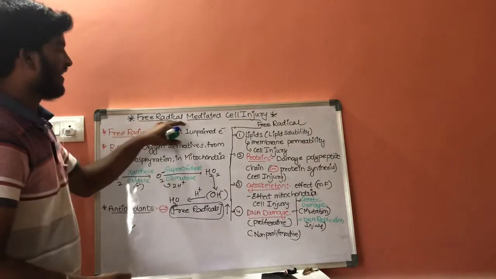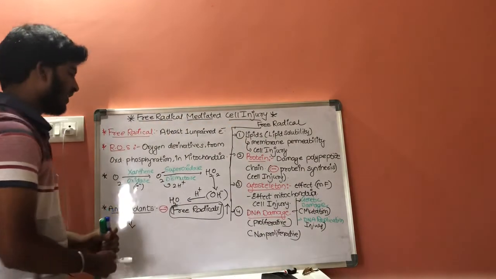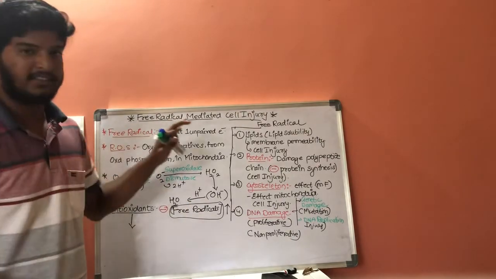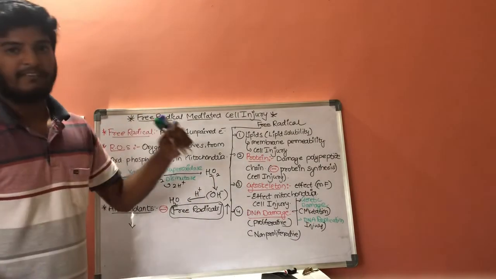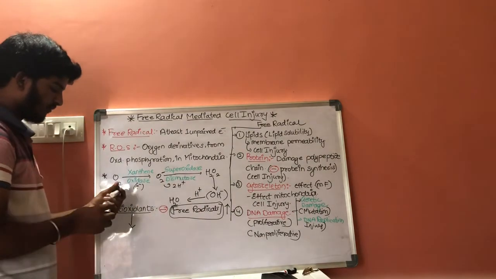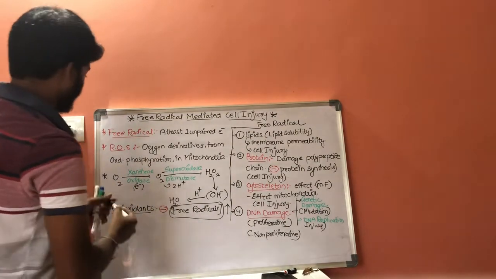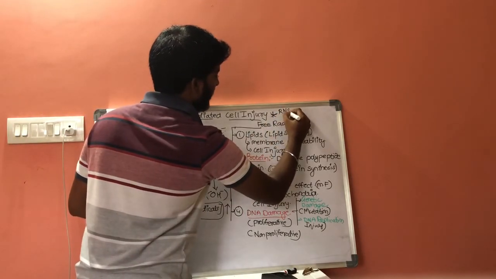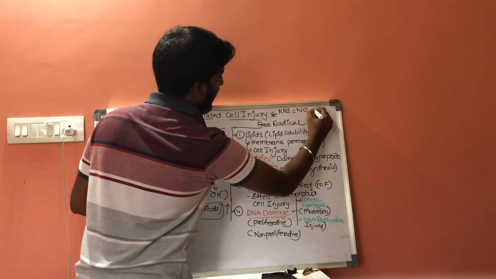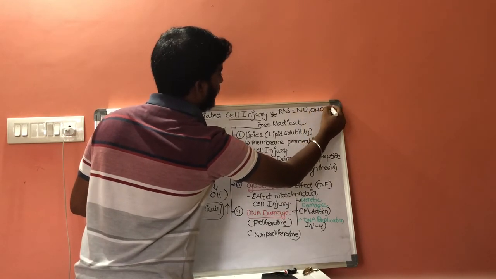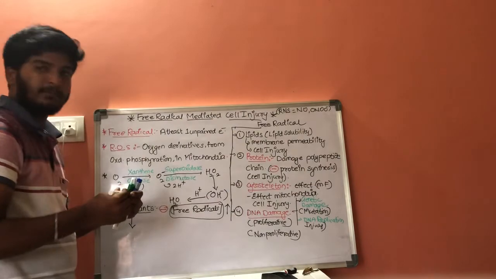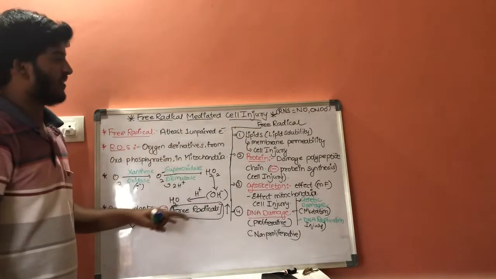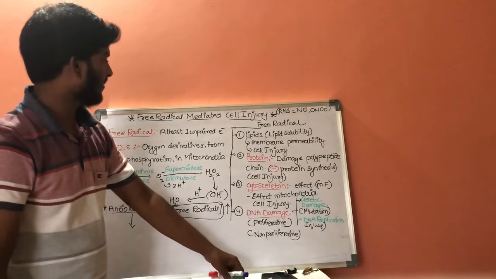In this way, free radicals are mediating the injury. There are not only reactive oxygen species, there is another type of free radicals also, that is reactive nitrogen species, like NO and ONOO. These are also examples of free radicals. This is about free radical mediated cell injury.